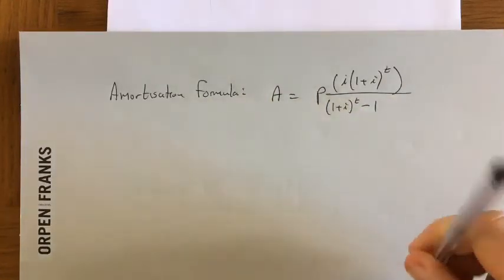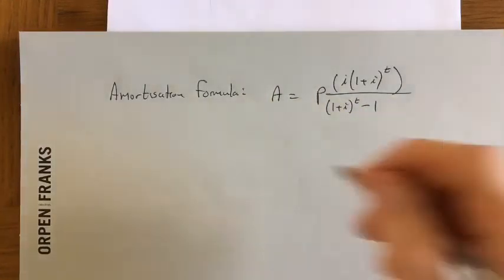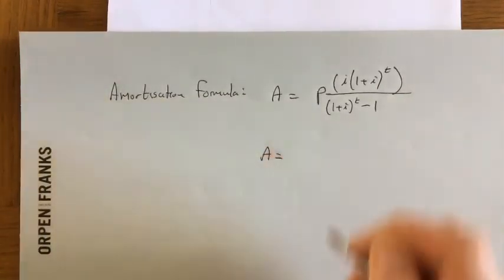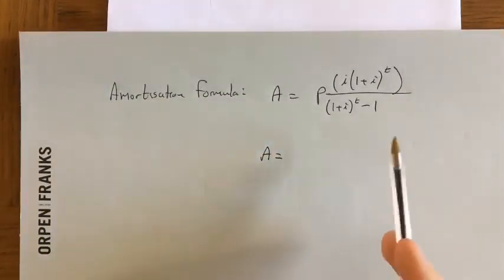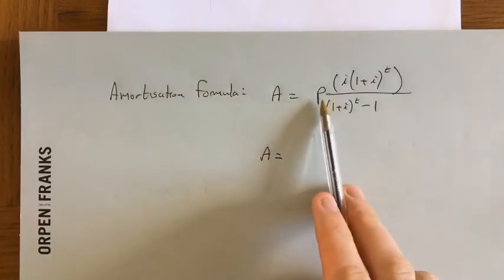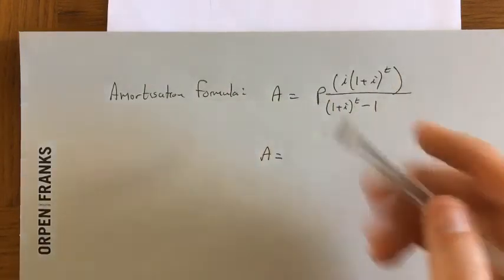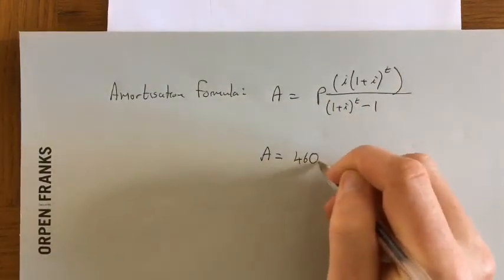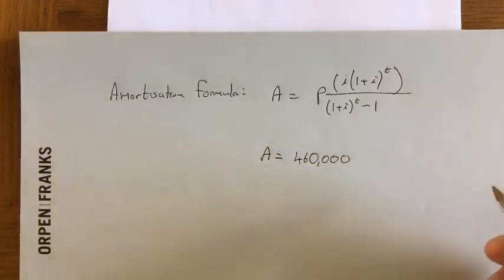To use it for this question with Mary and Shane, their monthly repayments will be as follows. You just fill in the formula. The present value, or the principal that the bank are giving them, is 460,000 for their mortgage.